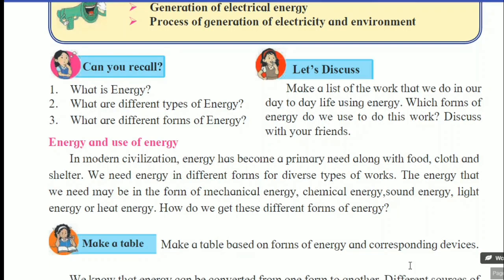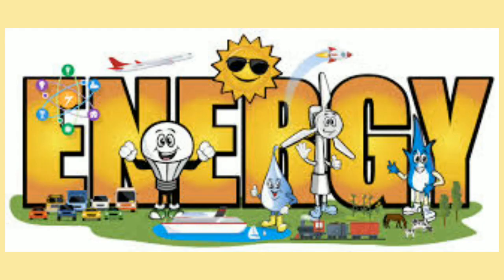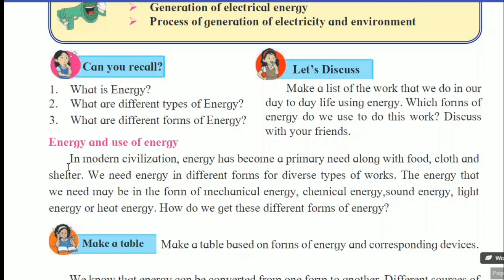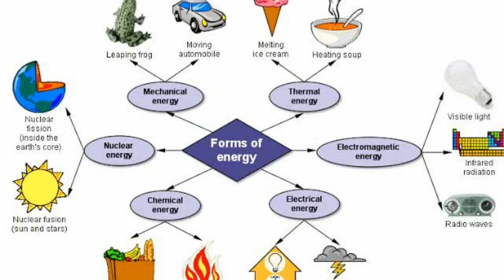First point, it is the energy and use of energy. What is energy? You know the definition of energy. In simple way, energy is nothing but the capacity to do work. Different forms of energy are there. In modern civilization, energy has become a primary need along with food, cloth and shelter.